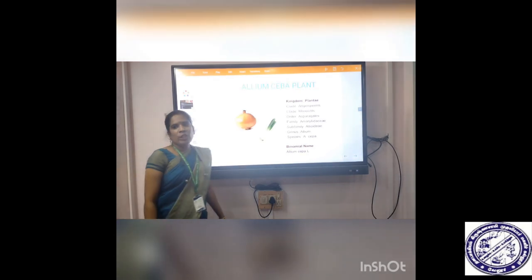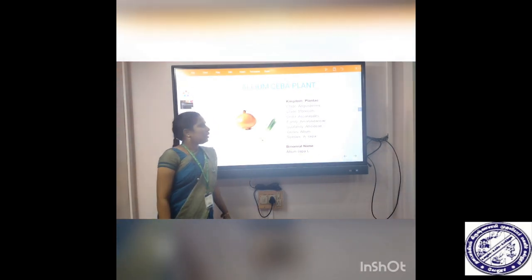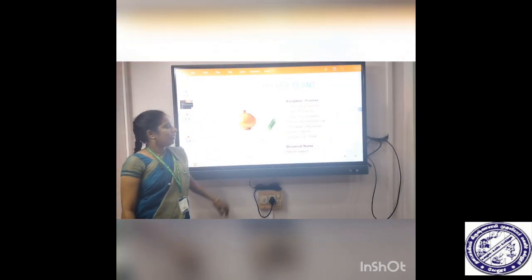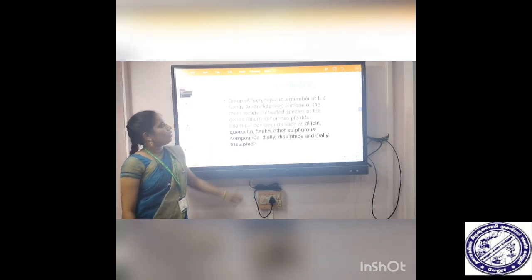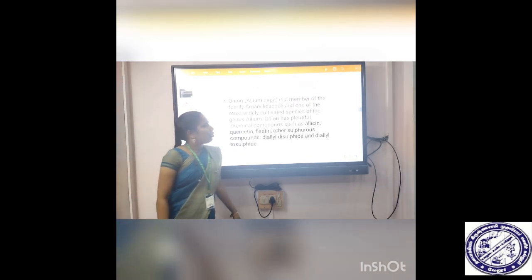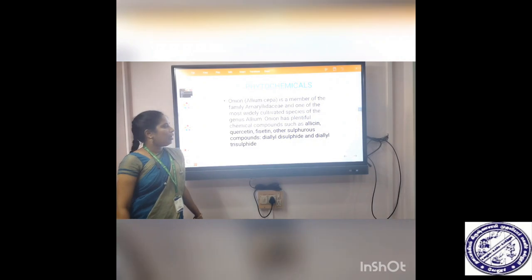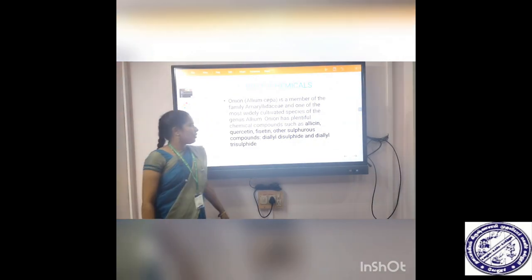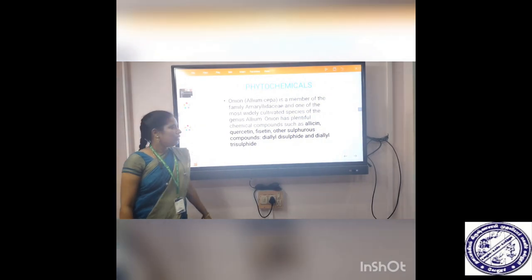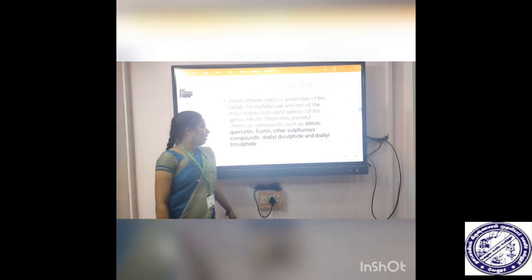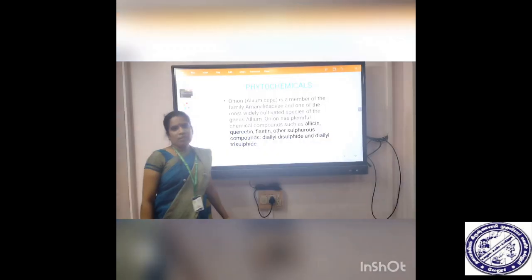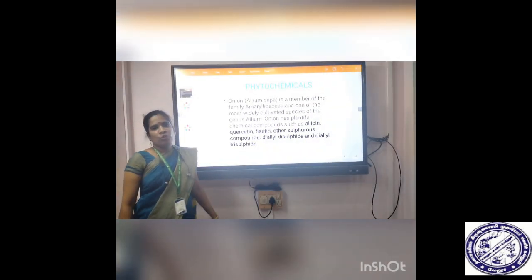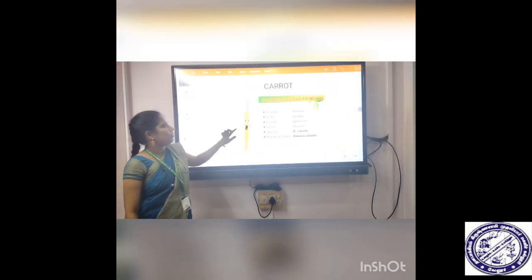Next plant, Allium cepa, common name onion. It belongs to Amaryllidaceae family. It contains phytochemicals like polyphenolic compounds like allicin, quercetin, fisetin, other sulfurous compounds like diallyl disulfide and diallyl trisulfide, N-acetylcysteine. N-acetylcysteine is used for cardiovascular disease treatment.